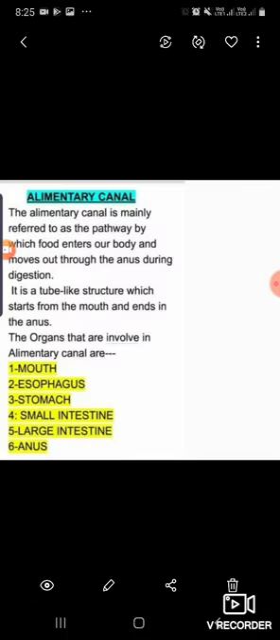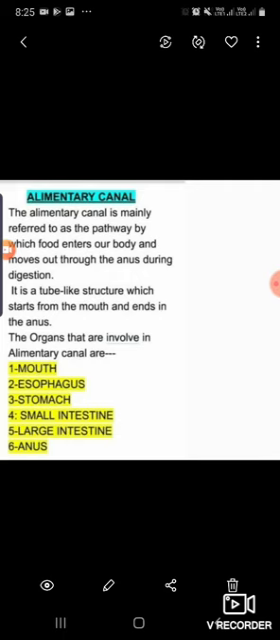So first is the alimentary canal. So what is the alimentary canal? The alimentary canal is a long tube-like structure in which complete digestion and absorption of food takes place. It starts from the mouth and ends in the anus, and it is about 8.5 to 9 meters long.